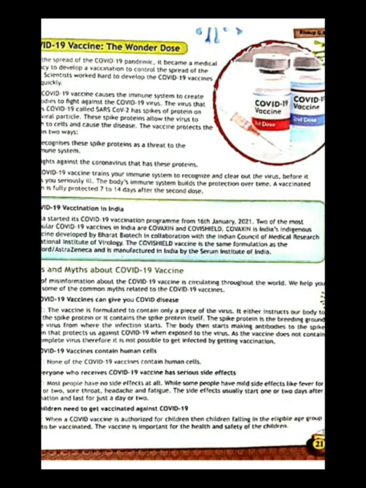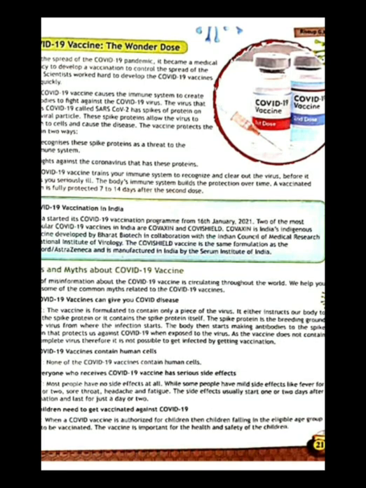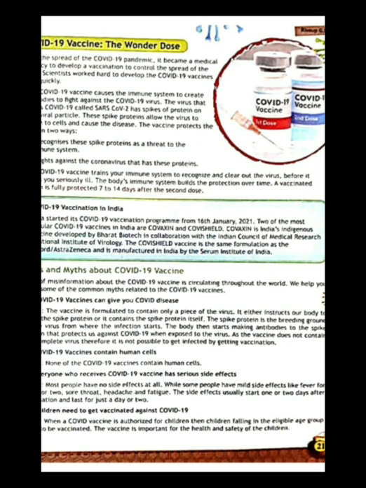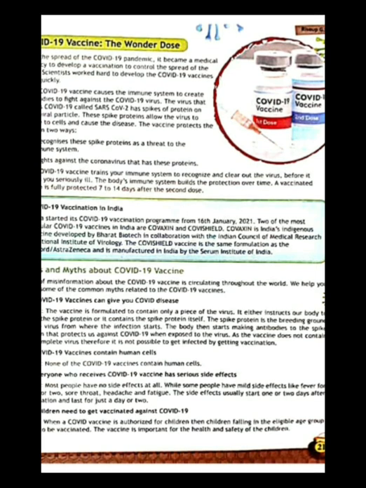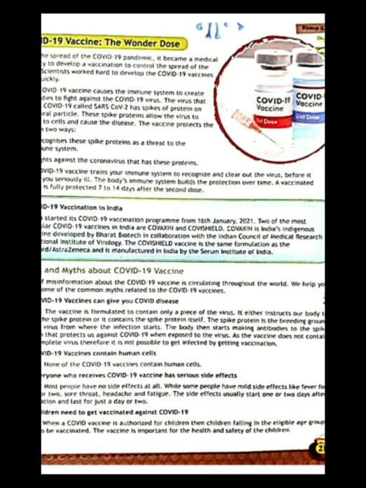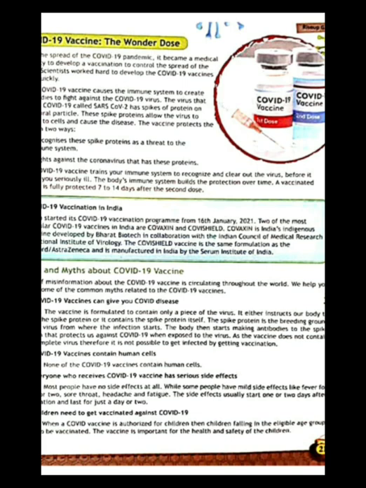On to the second page, that is page number 21, COVID-19 vaccine, the underdose. With the spreading of the COVID-19 pandemic, it became a medical urgency to develop a vaccine to control the spread of the virus. Scientists worked hard to develop COVID-19 vaccines very quickly. Each COVID-19 vaccine causes the immune system to create antibodies to fight the COVID-19 virus. The virus that causes COVID-19, called SARS-CoV-2, has spikes of protein on each viral particle. These spike proteins allow the virus to attach to cells and cause the disease.